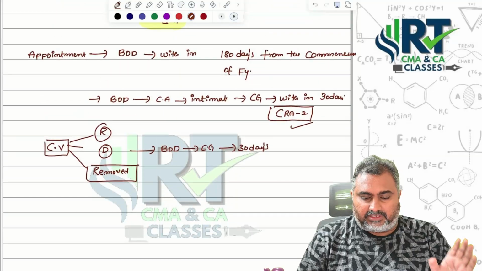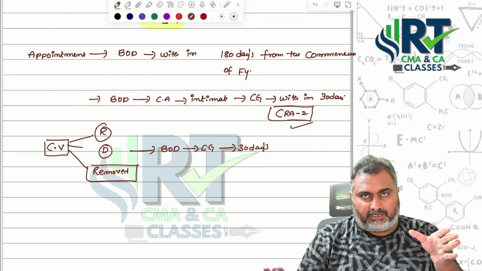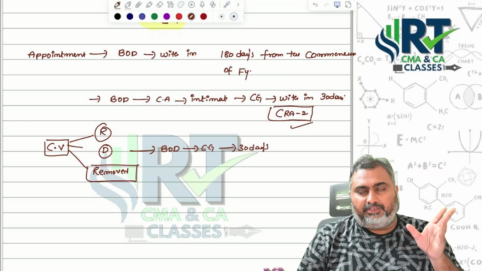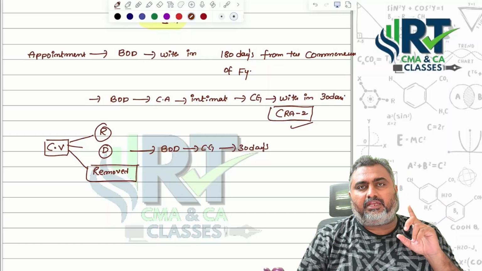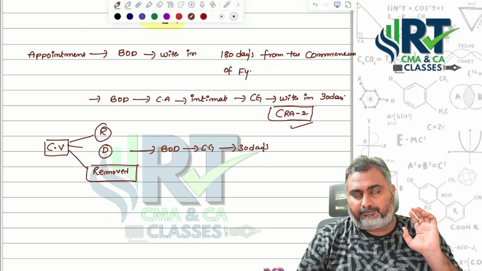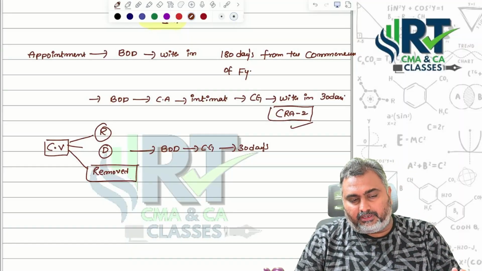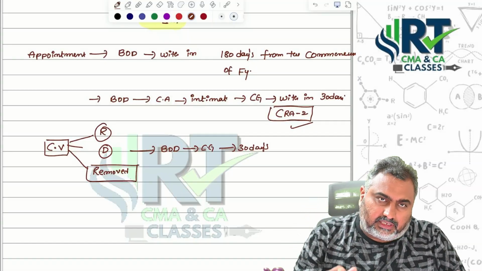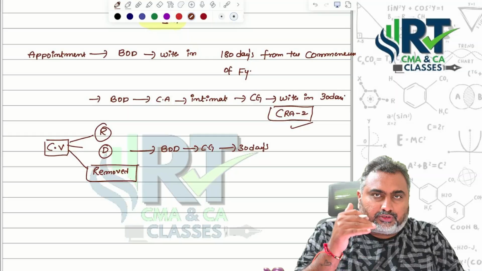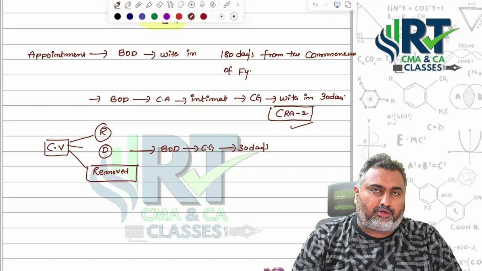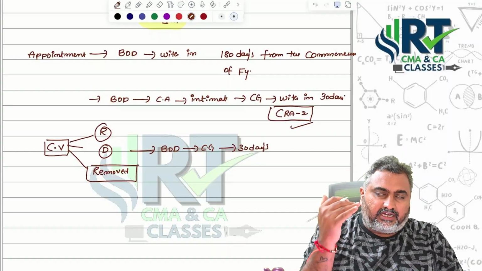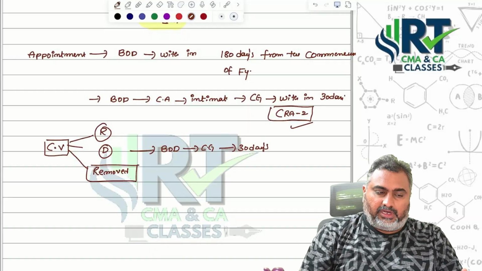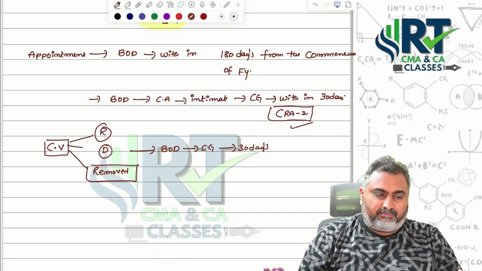Got it, ma? Once the appointment is done by the board of directors within 180 days of the commencement of the financial year, they need to inform the Central Government in form number CRA-2 within 30 days of appointment. In case of a casual vacancy also, the power should be vested with the board of directors only. There also once again they need to inform the Central Government within 30 days by submitting form number CRA-2 itself. So what is the time period?